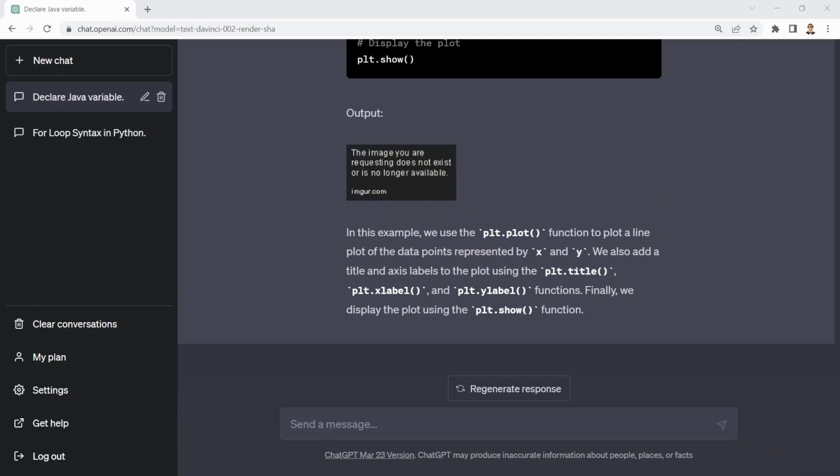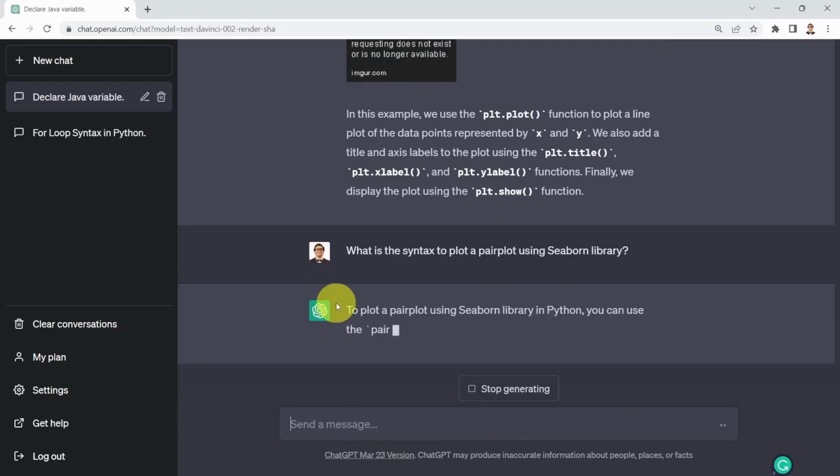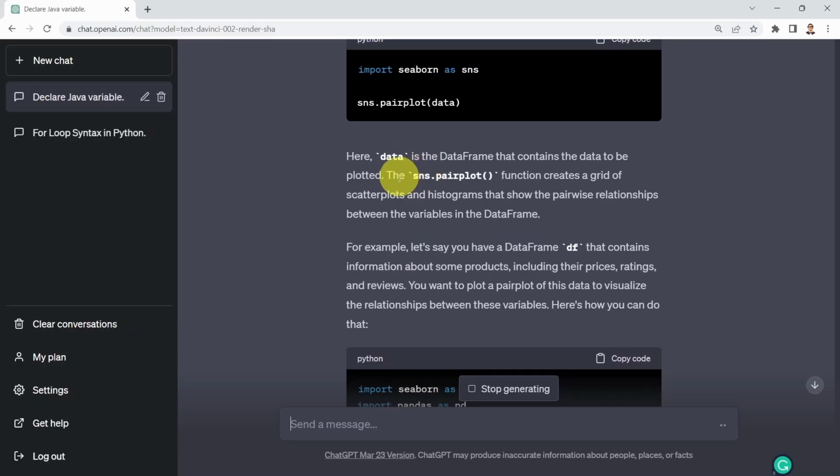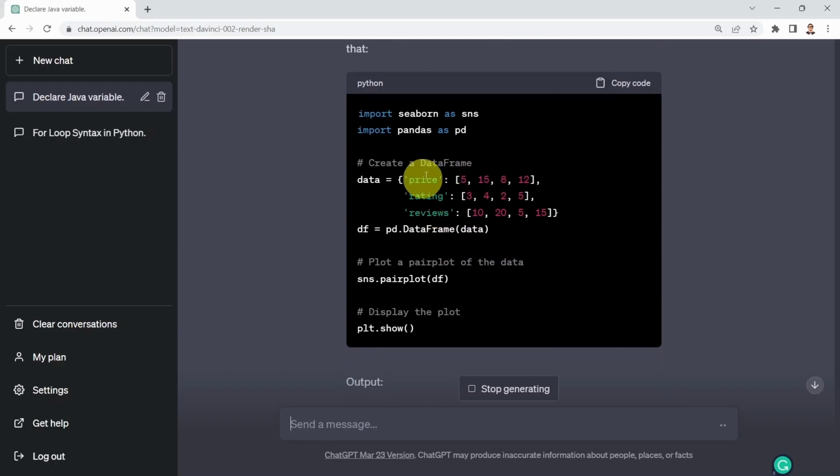Okay, what if I would like to experiment with another library, such as Seaborn, and I would like to learn how to plot, let's say, a pair plot using Seaborn. Here we go. What is the syntax to plot a pair plot using the Seaborn library? To plot a pair plot, you need to import Seaborn as sns. And then you just say sns.pairplot, and then you specify the data. And again, here we have an example with real-world data sets, showing the price, rating, and reviews. Of course, it's a very small sample. You create a pandas data frame, and then you say sns.pairplot, passing the pandas data frame df.